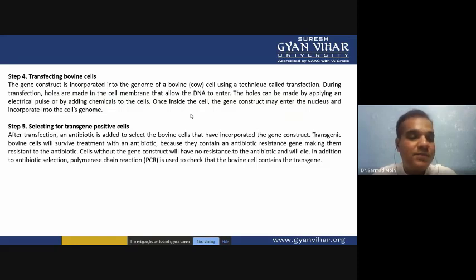If you get the PCR product, your gene is integrated into the genome. Otherwise, if the PCR product is not synthesized, it means that your gene is not successfully integrated. So PCR is another technique where you can check whether the transgene is successfully integrated into the cell or not.